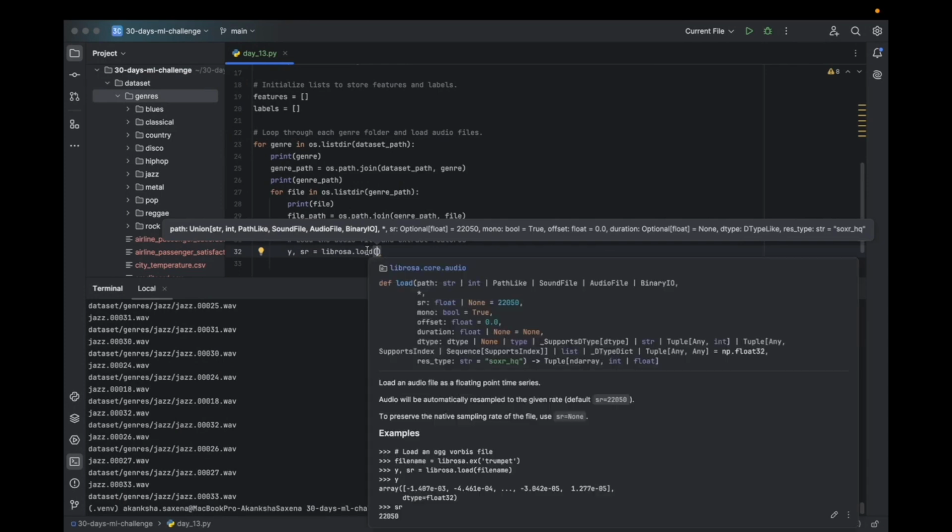Load an audio file as floating point time series. Audio will be automatically resampled to the given rate. To preserve the native sampling rate of the file, use sr=None. By default it will give the sampling rate of 22050.